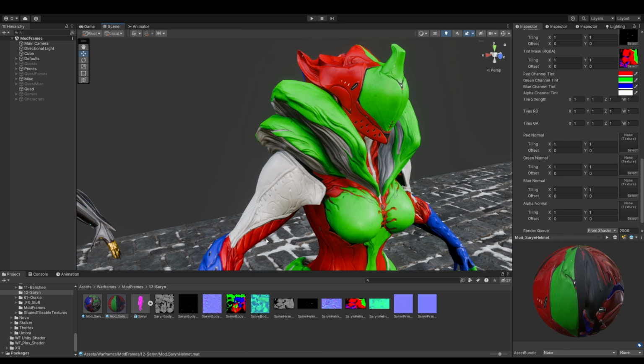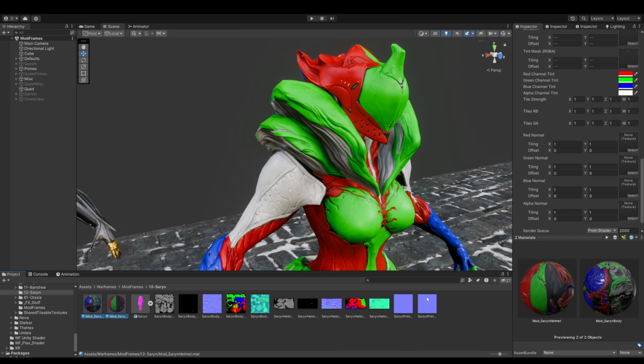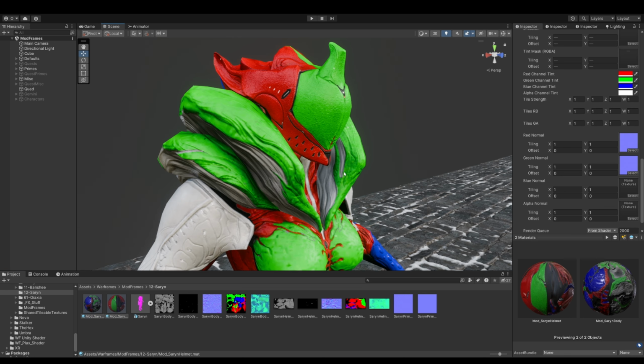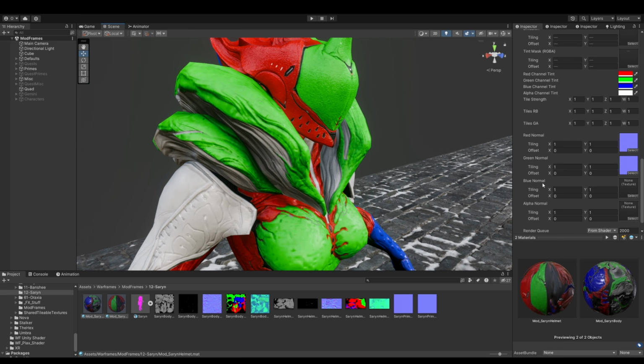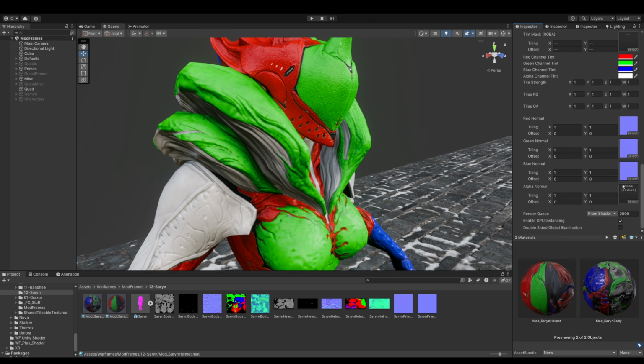So next thing we need to do is select both of our materials and put in our tint maps. Since Sarin has the same tint map for blue, green, and red, I deleted the blue and green ones and just reused the same texture to save some memory. And then the fourth one is the same.